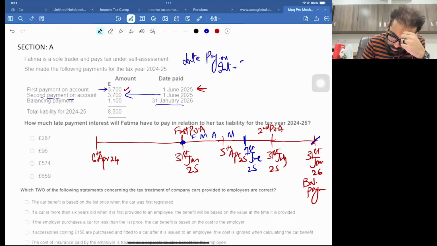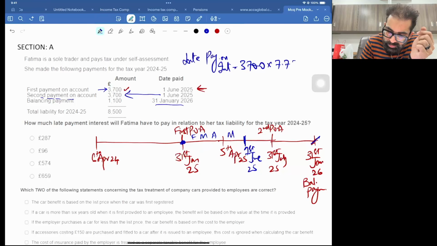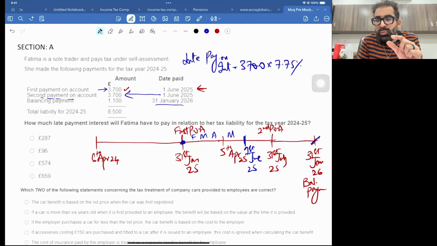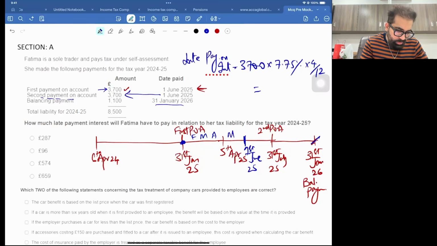The POA is 3700 into the annual rate of 7.75%. This 7.75% is for the whole year, but we are only 4 months late, so it's going to be 287. This amount is 287.